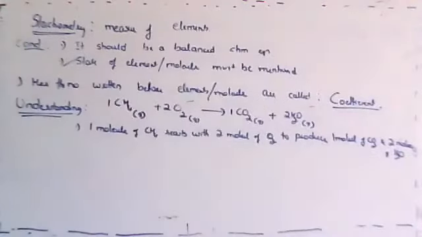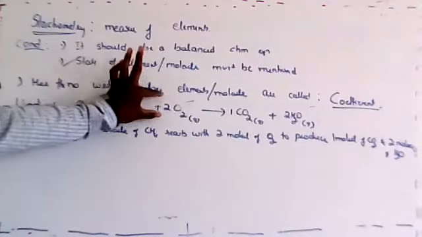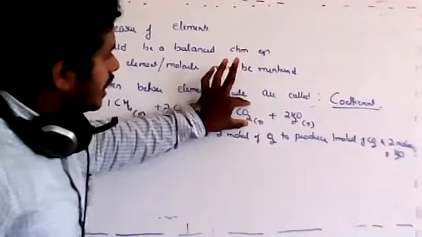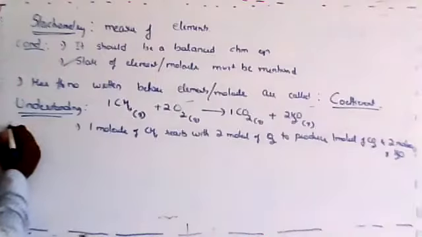I might have written in a smaller format, but try to understand what I've written. One molecule of CH4 reacts with 2 molecules of O2 to produce 1 molecule of carbon dioxide and 2 molecules of H2O, right?